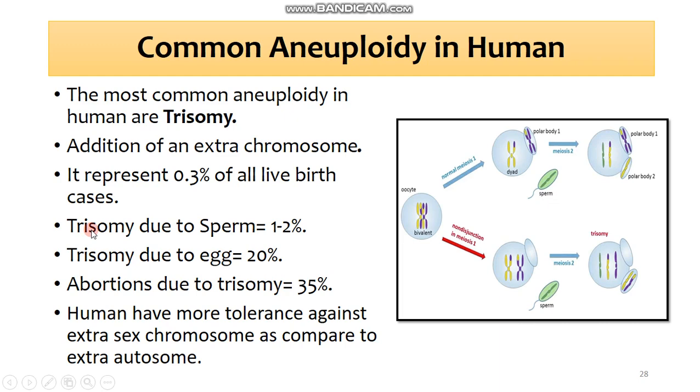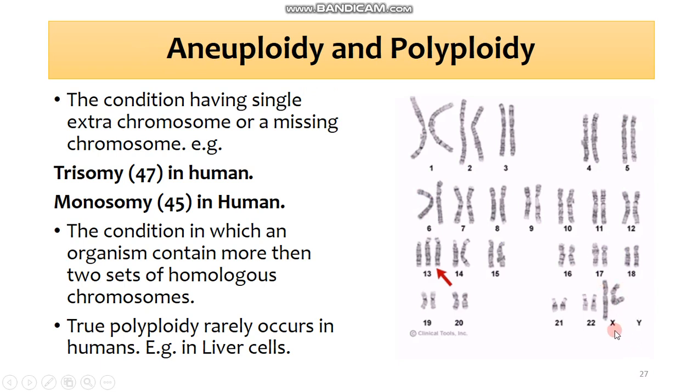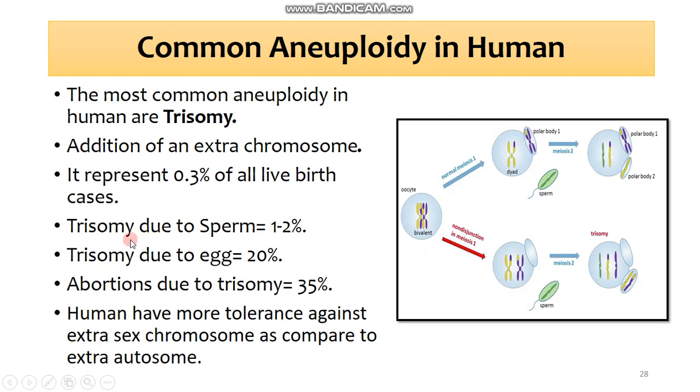As we know, trisomy can occur in the sex chromosomes and also in the autosomes. If we see trisomy in sperm, it is 1 to 2%, and trisomy in egg is 20%. Most trisomic abnormalities occur in females, and abortions due to trisomy are more than 35%.